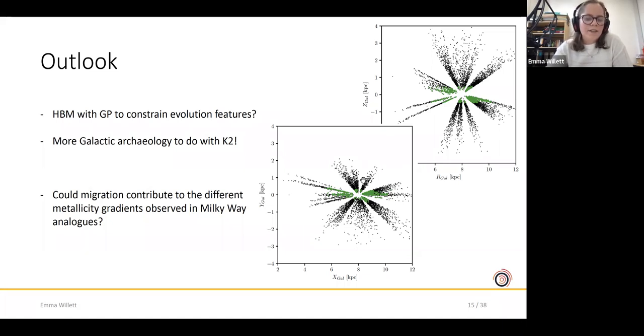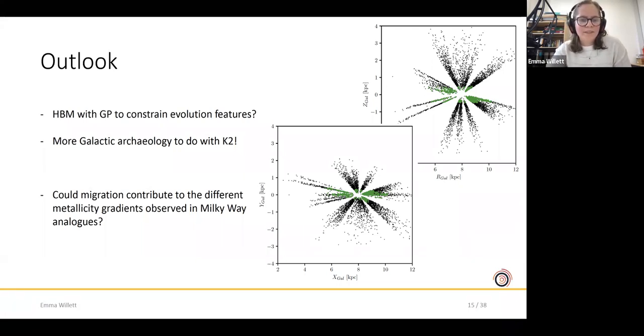To take an extragalactic angle, we can also ask whether the migration that we see in the Milky Way could be present in other galaxies, especially Milky Way analogs, where we expect most things to be similar, but we actually observe quite a large spread in radial metallicity gradients. So the better we can constrain how much of the changing gradient and the spread around it can be caused by migratory processes in the Milky Way, the better we can understand how many of those galaxies are really Milky Way analogs and how many are not so similar to the Milky Way for reasons that we don't understand yet.